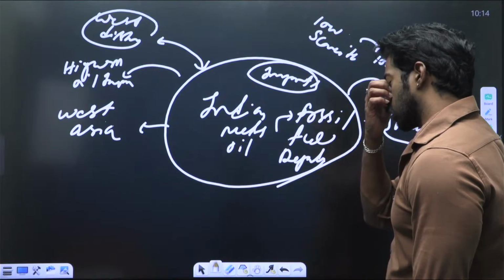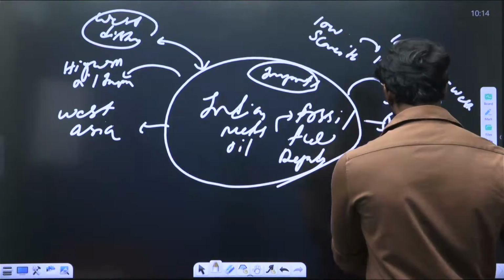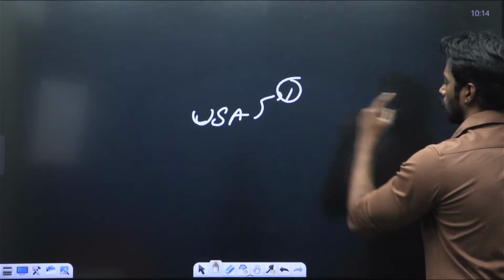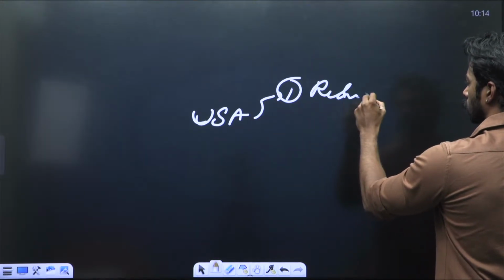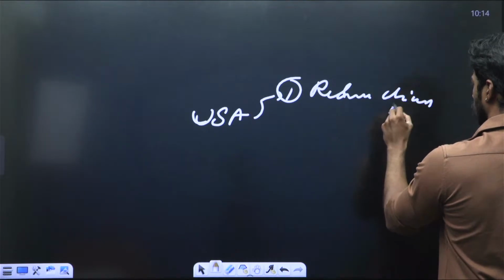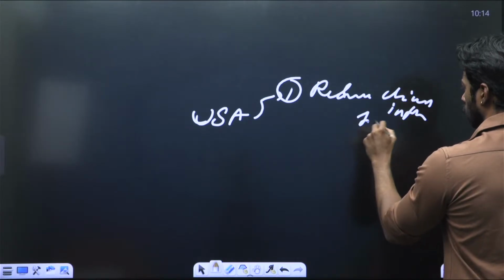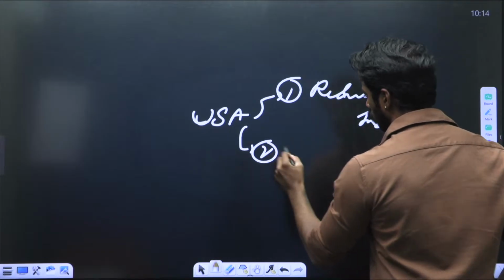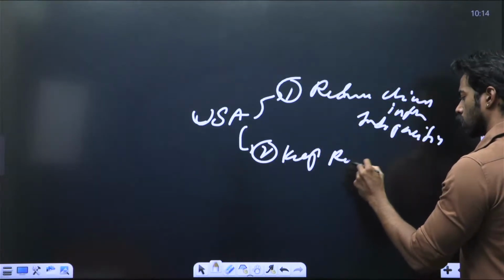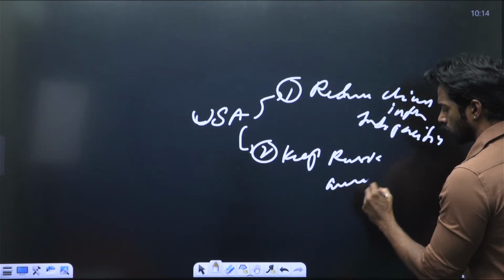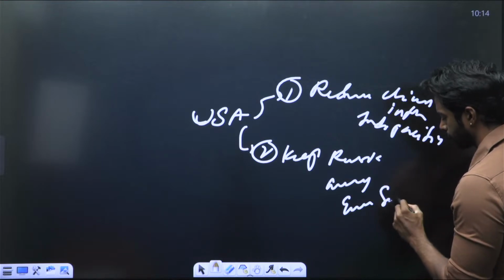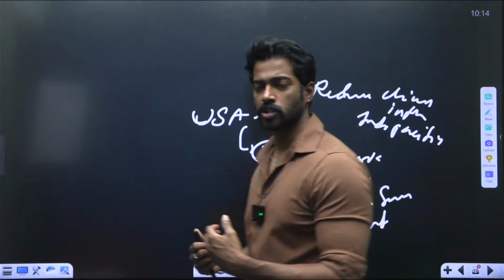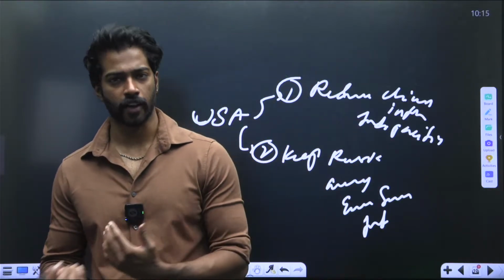Now, where does the USA come into this? USA's main goal is, one, to reduce Chinese influence in the Indo-Pacific, and two, to keep Russia away from the energy security infrastructure, meaning that Russia's major money comes from the exports of oil and gas.